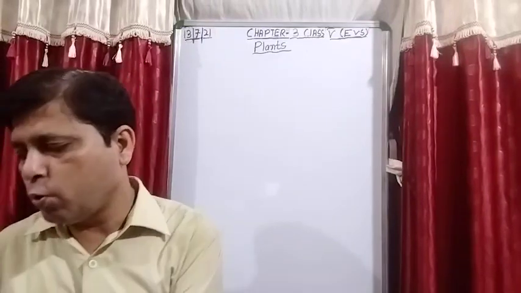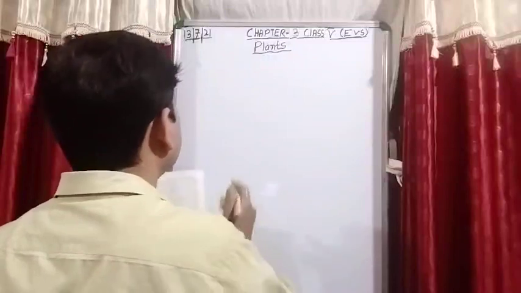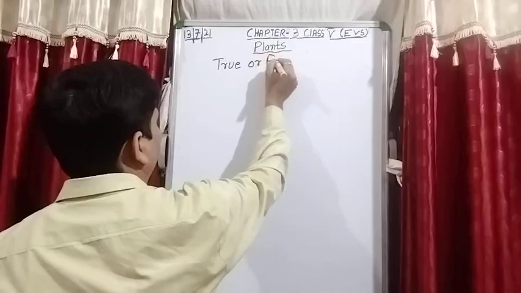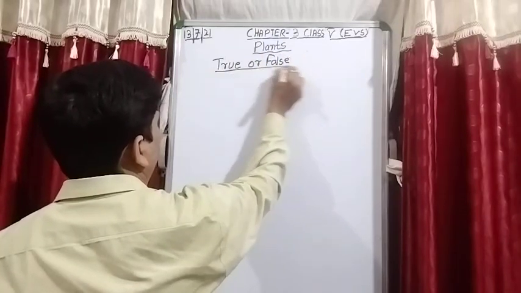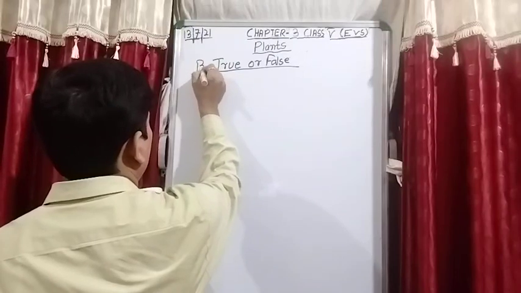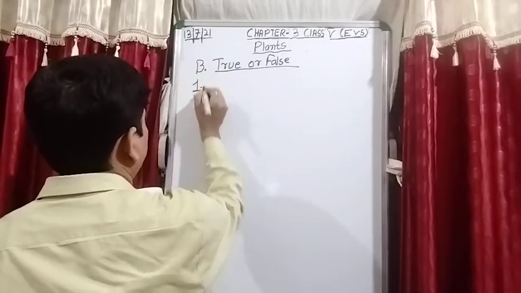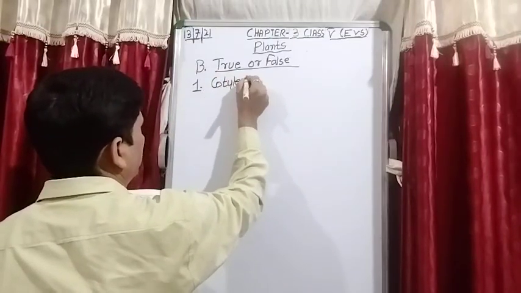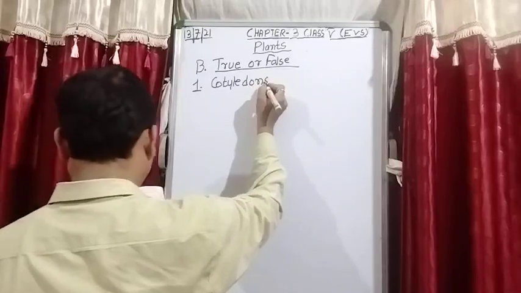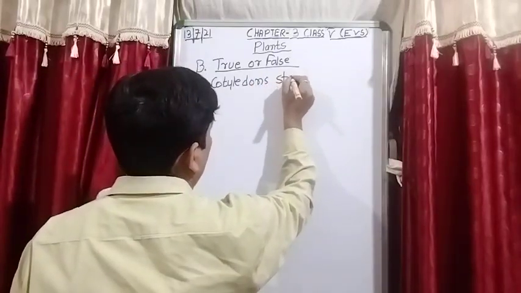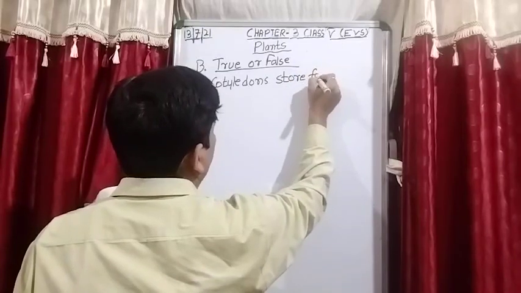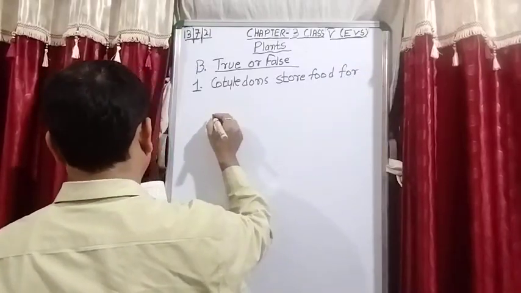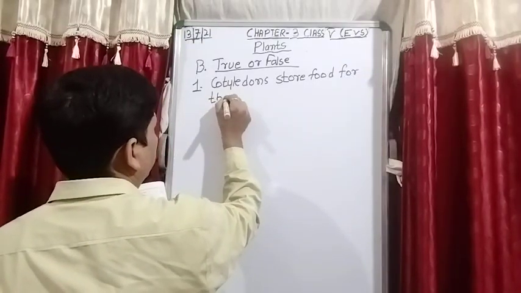Question number B is true or false. First question: cotyledons store food for the embryo.